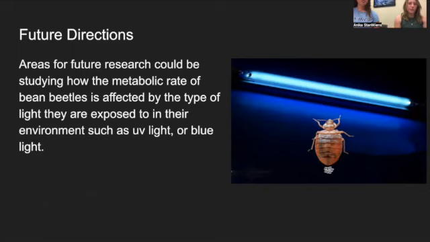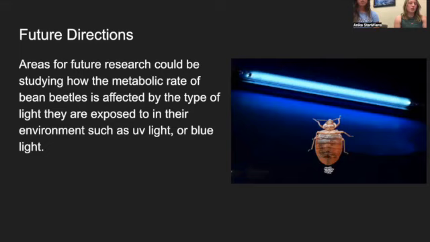Areas of future direction that we came up with could be researching how the metabolic rate of bean beetles is affected by the type of light they're exposed to in their environment. This could be seen in UV light or blue light or other types of light. Although this is not discoverable in a natural environment, because you don't find these types of light in the natural environment, these bean beetles are oftentimes only used in a lab setting, so this could help in determining what environmental factors and settings the bean beetles have the highest metabolic rate in, to thrive in their experimental settings and labs.